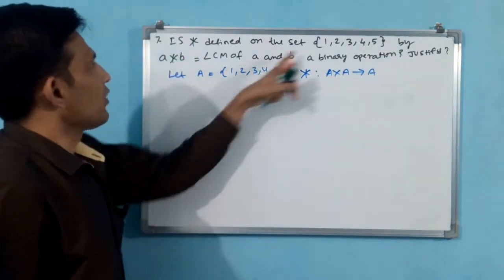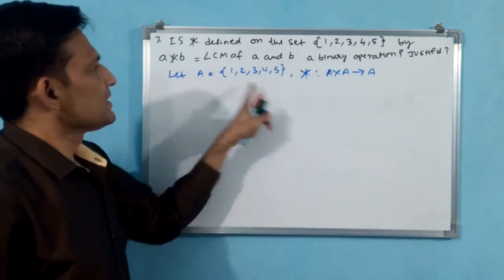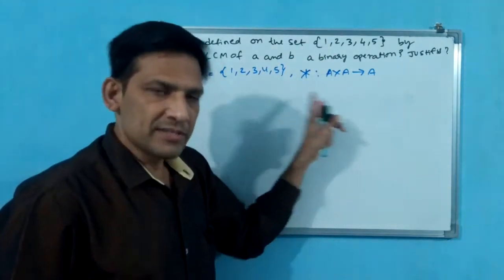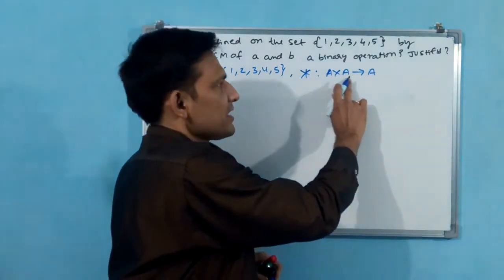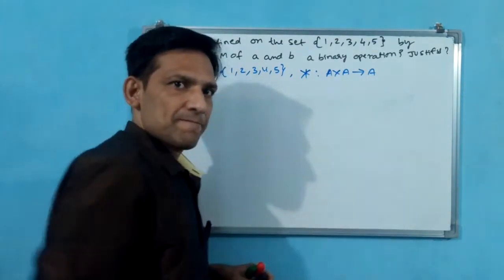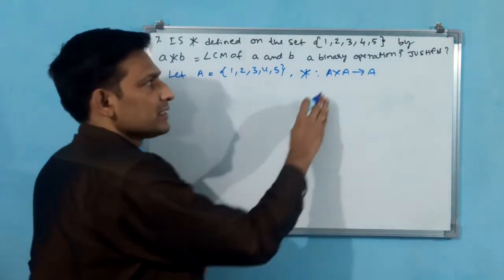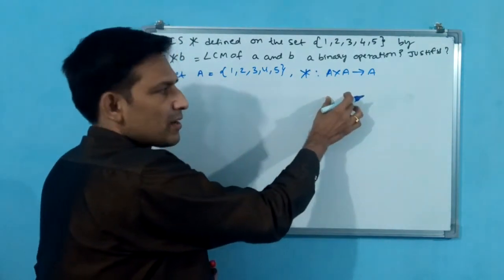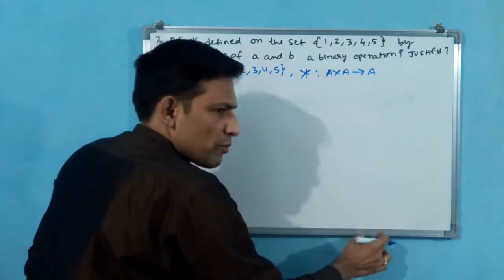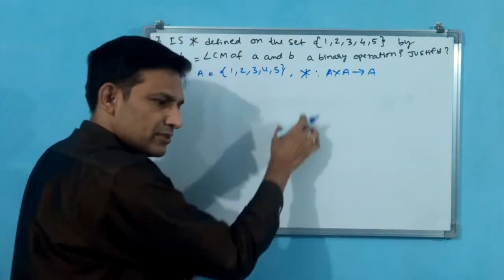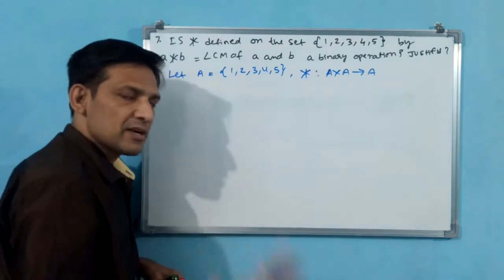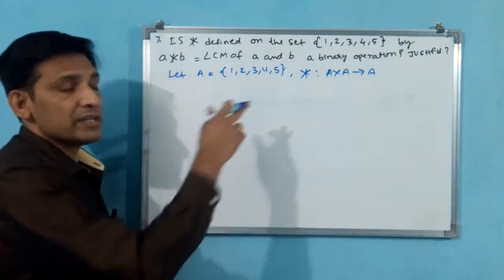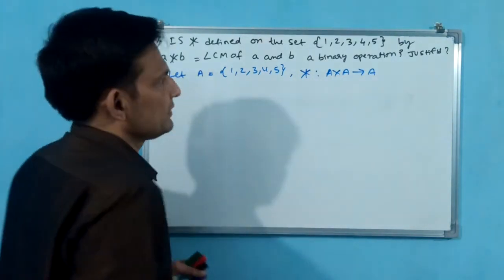See, here domain is A cross A, codomain is A. Whatever you are doing operation here, that operation should belong to codomain also. If not, then in domain the element will be left, and that is not going to be called a function. Here function is what? Binary operation.